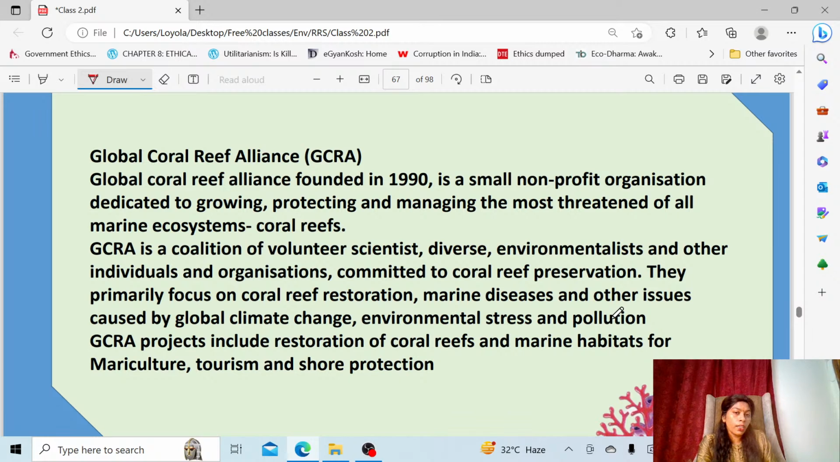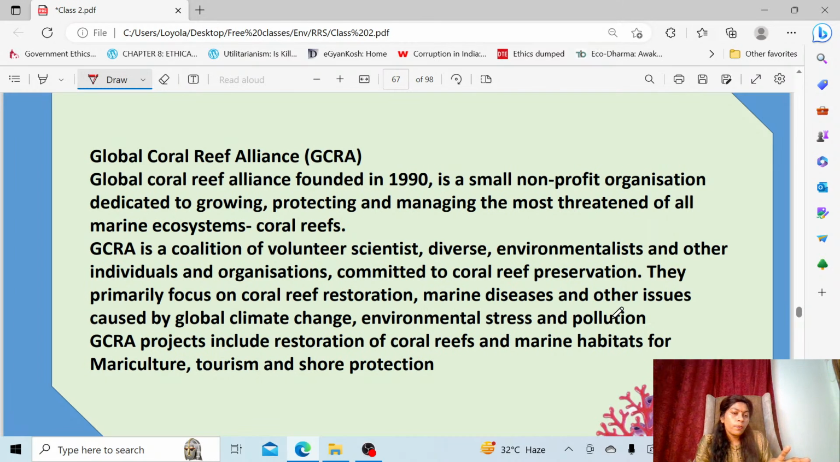It's a not-for-profit organization, mainly formed for protecting and managing threatened ecosystems. Not only coral reef, they take care of the complete marine ecosystem. This GCRA is a coalition of volunteers, because it's an NGO. An NGO will open its membership to anyone. Any volunteers can come and join. Any scientists, environmentalists, organizations, any people can join this Global Coral Reef Alliance, and they will develop technologies.